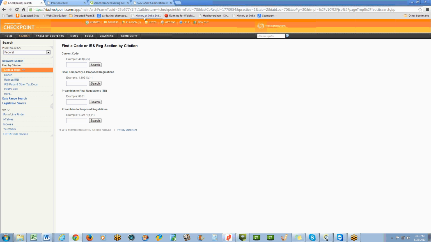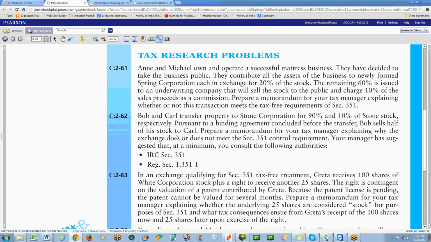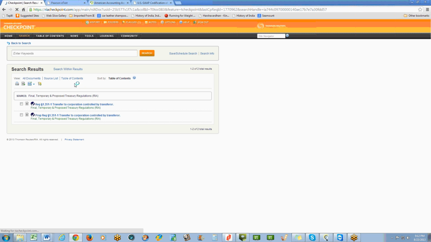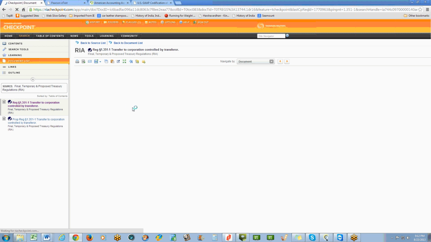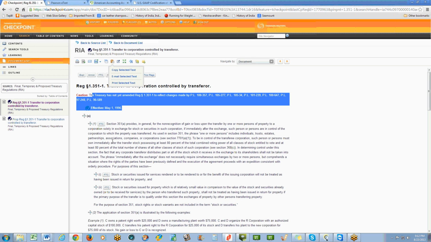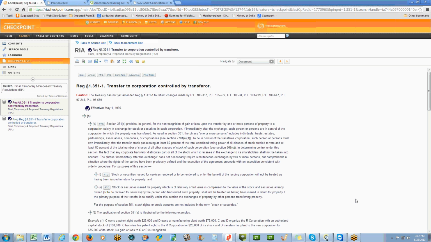Going back to the textbook, 1.351-1, I can go right here, and here is the transfer has not been amended, and there it is. That I can go ahead and look for as well, and then I can research.